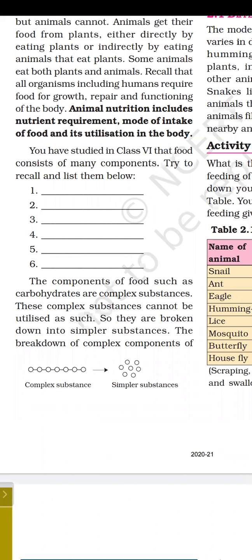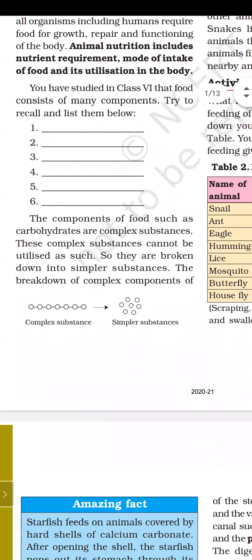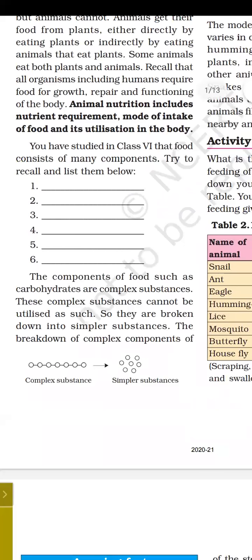They have to be divided into simpler and simpler substances. Carbohydrate, protein, and fat are complex substances, so the body will break them down into simpler ones.